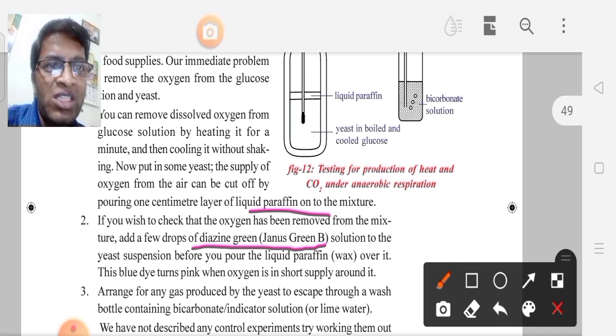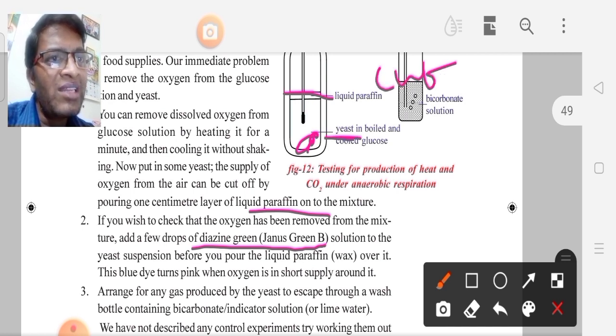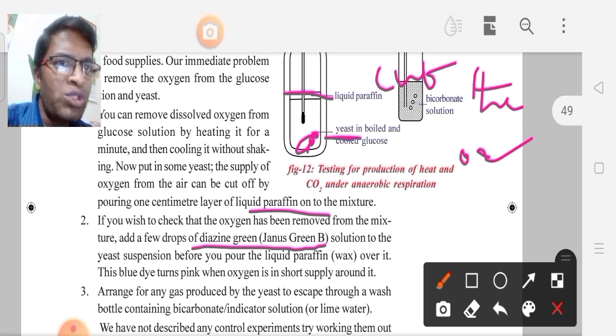What is the use of liquid paraffin? The supply of oxygen from air can be cut off by pouring a 1 centimeter layer of liquid paraffin onto the mixture. Here we take glucose solution, add yeast to the boiled and cooled glucose, then pour liquid paraffin. The liquid paraffin cuts the supply of oxygen from outside to inside.